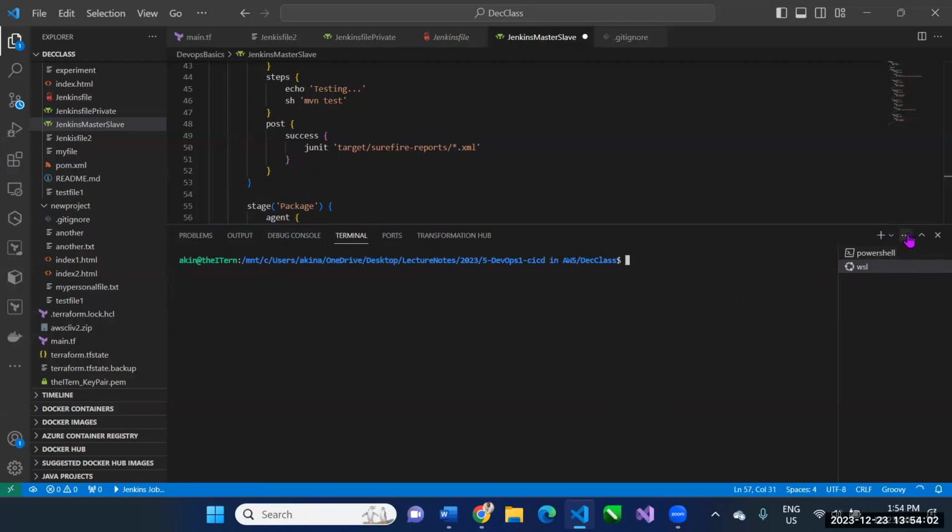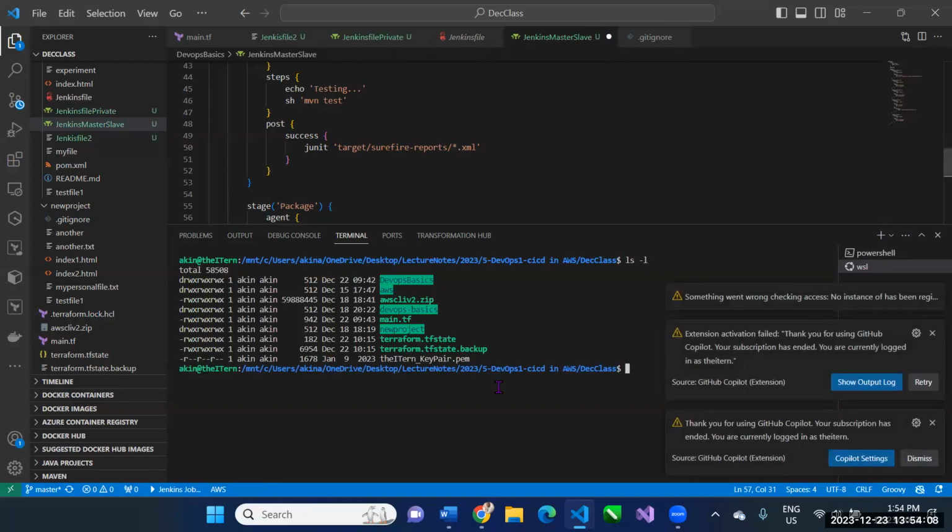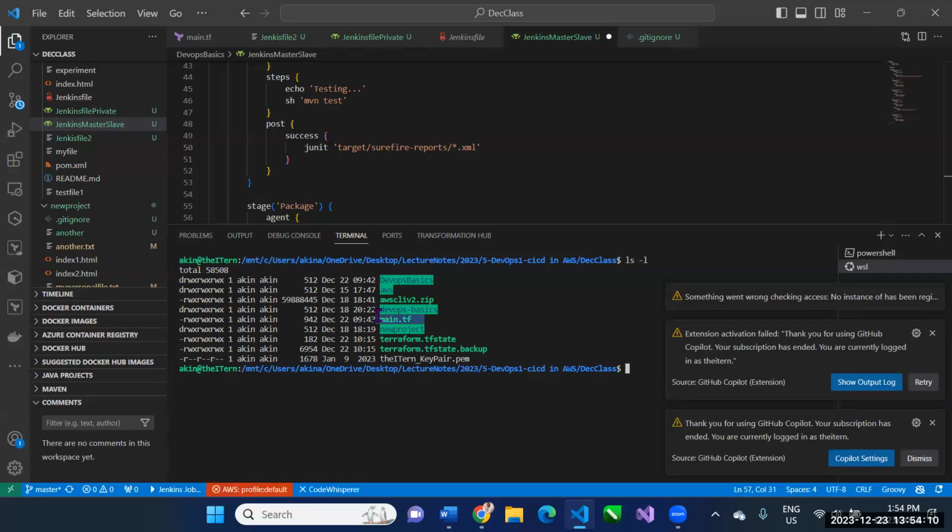Okay, so ls -l. So I have my Terraform manifest there. Let me use Terraform to set up my server in the cloud.